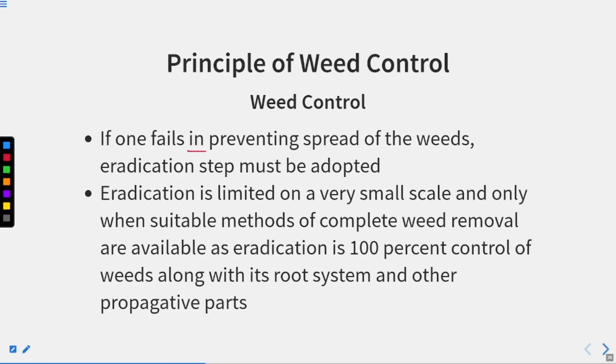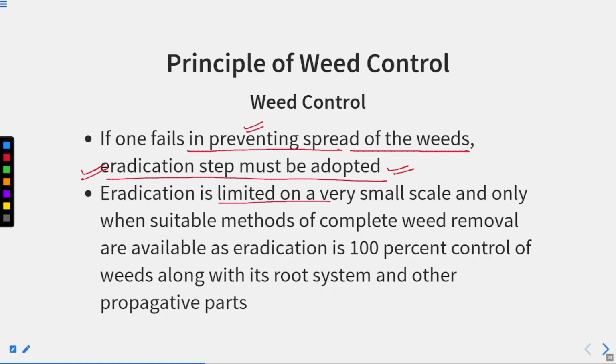If one fails in preventing the spread of the weeds, the eradication step must be adopted. Okay, we missed out the prevention of the spread of the weeds. Now what do we do? We can adopt the eradication method. They got established. Now let us eradicate them.